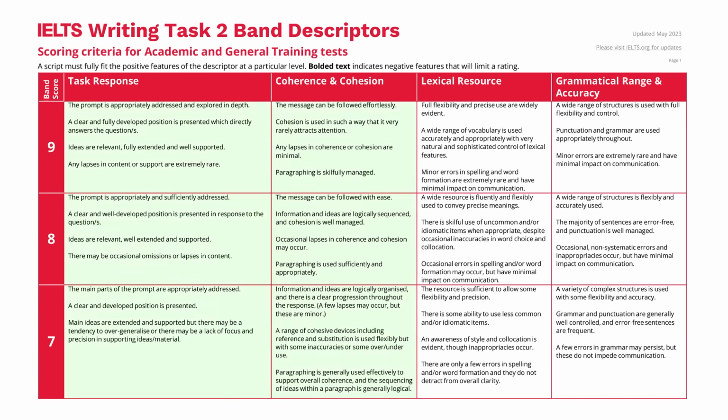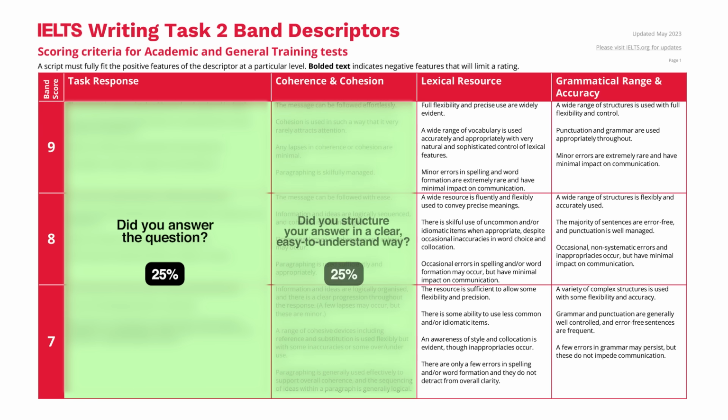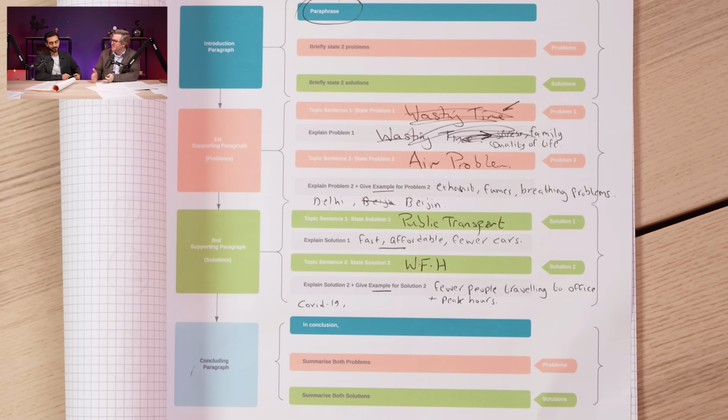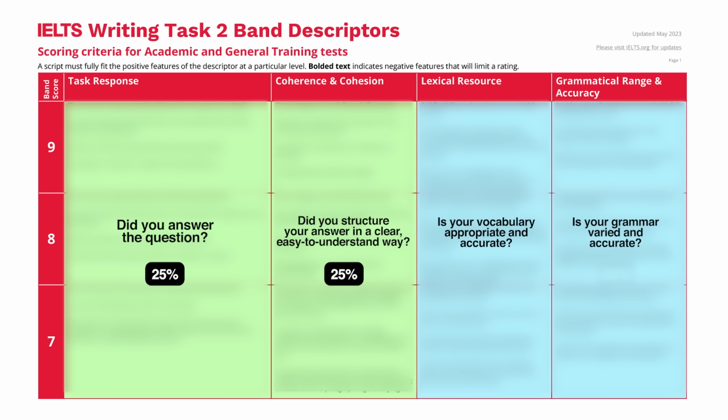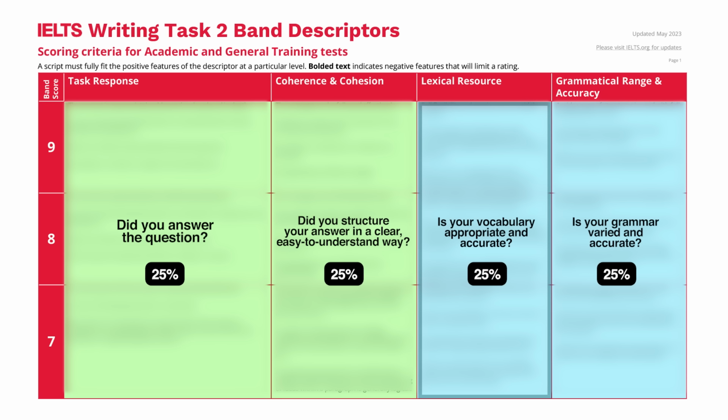Excellent. You're done, but not quite yet. 50% of your score is going to be, did you answer the question, and did you structure your answer in a way to make your writing and your ideas clear, easy to understand and cohesive? By following this system, it forces you to do all the right things and get that 50% of your score. The next 50% is grammar and vocabulary. So 25% for grammar, 25% for vocabulary.